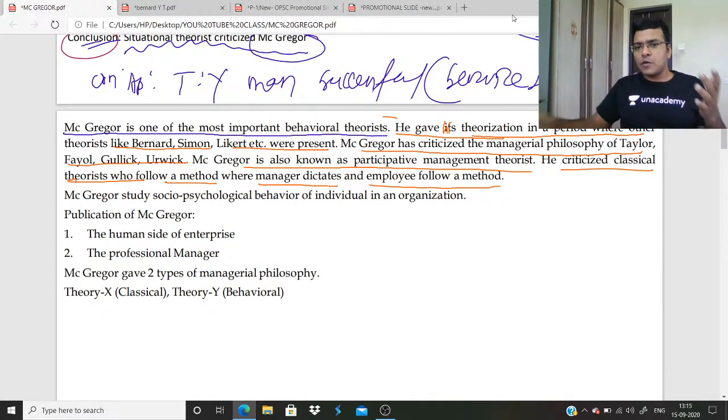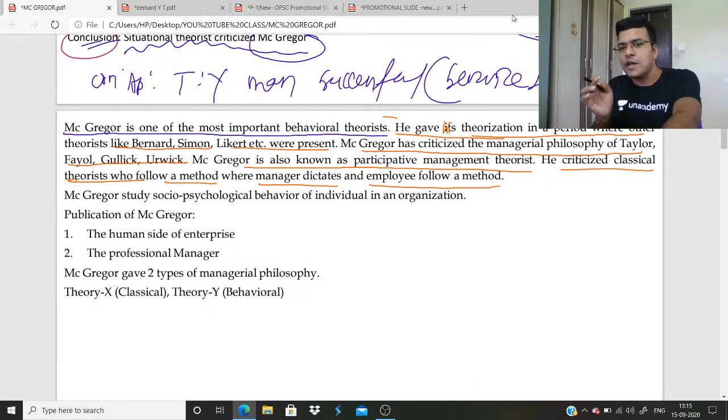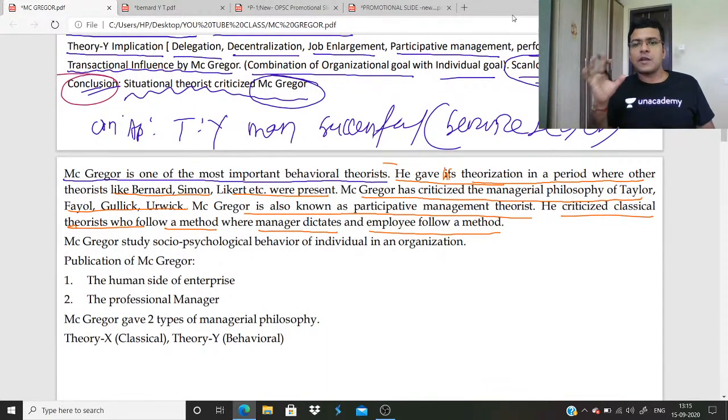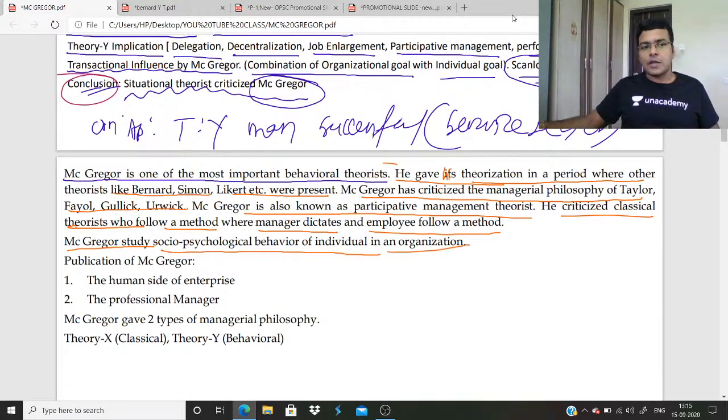So in the classical principle, the manager has the sole power to decide. The manager decides and the employee follows. This is the classical approach. The employee has no right to participate in the decision making process. McGregor studied the socio-psychological behavior of individuals in an organization. The publications of McGregor, you can write, The Human Side of Enterprise, The Professional Manager. If you forget the name, you can just write McGregor came out with some important publications that have great relevance in organizations today.